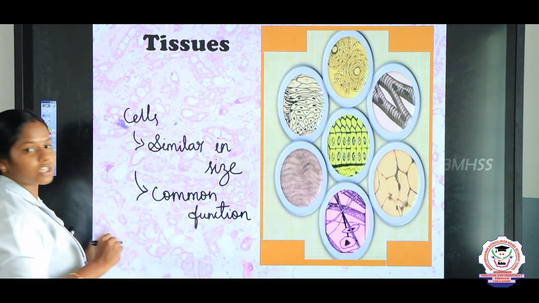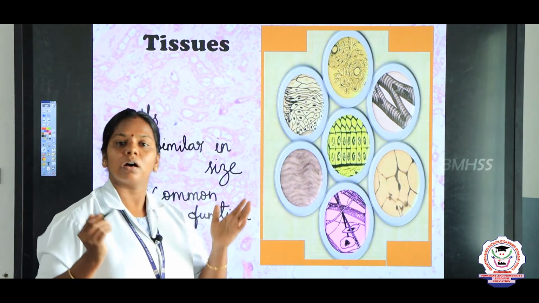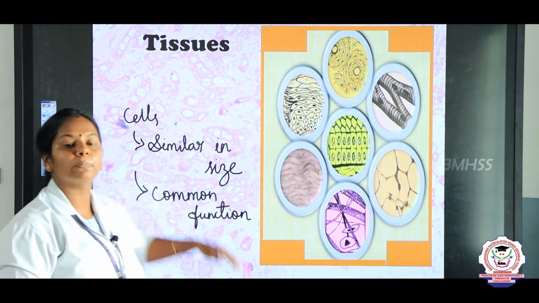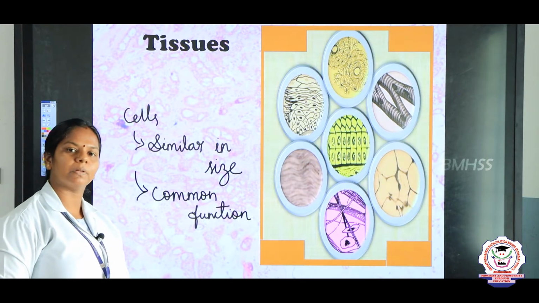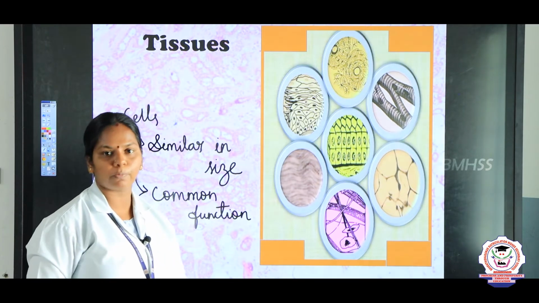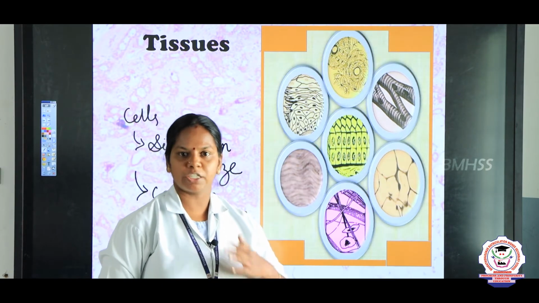So, it is a 2-mark question. What are tissues? The cells which are similar in size are grouped together to perform a common function to form a tissue. For example, all the nerve cells of our body are combined together to form the nervous tissue.